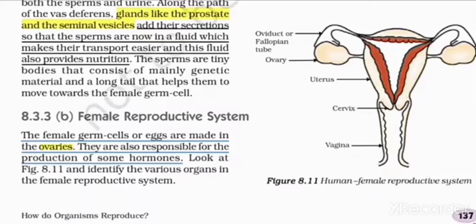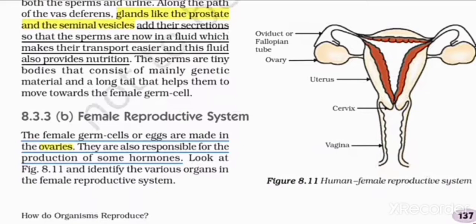Study about the female reproductive system. Female germ cells, or eggs, are made in the ovaries. They are also responsible for the production of some hormones. The human female reproductive system.